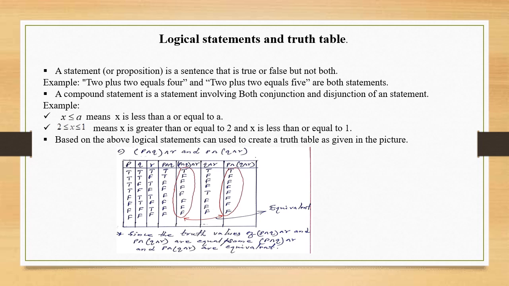This is one of the examples, but there are so many. Through these logical statements we can prove a tautology or a contradiction. Tautology means in the end result everything will be true, and if it is a contradiction, in the end result everything will be false. So this is a brief concept of logical statements.